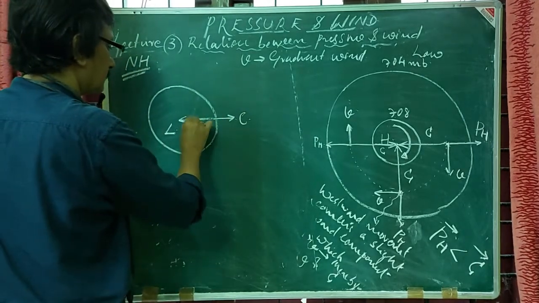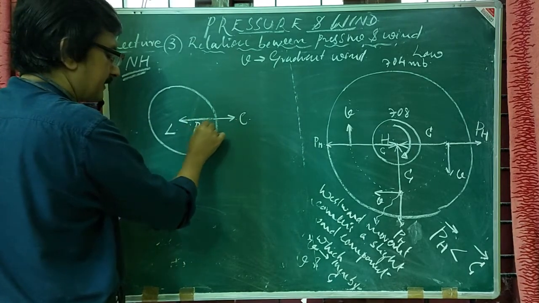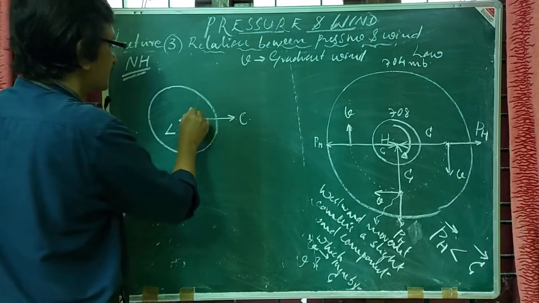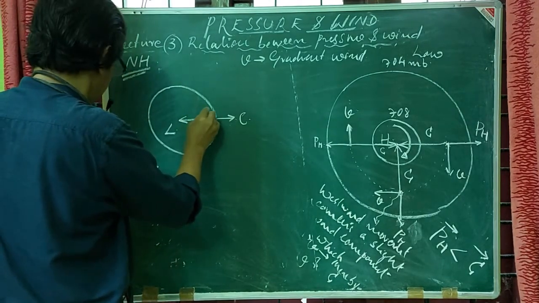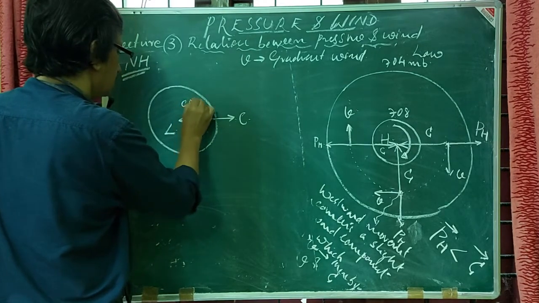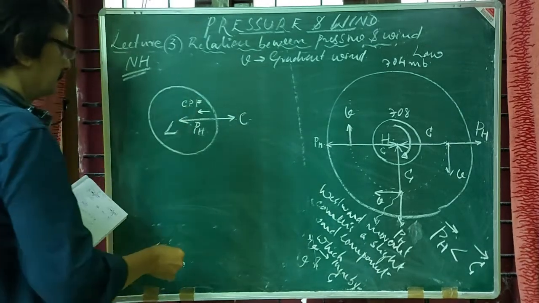No doubt, the difference between the horizontal pressure gradient force and the Coriolis force will provide the necessary centripetal force. So you have centripetal force in the case of a low pressure.